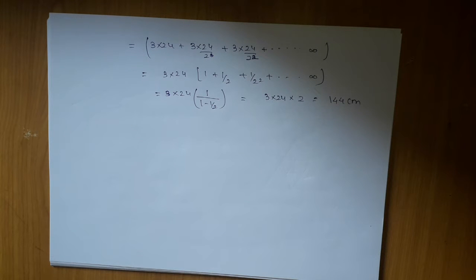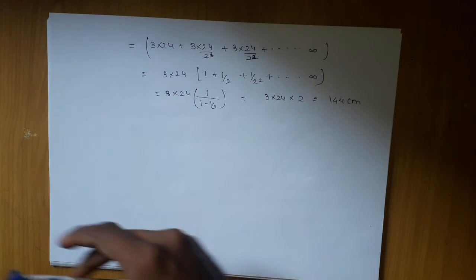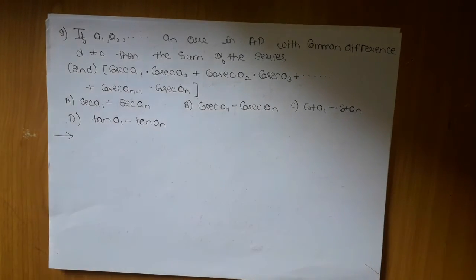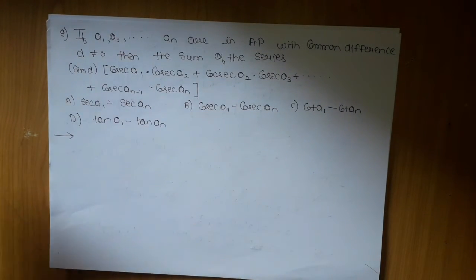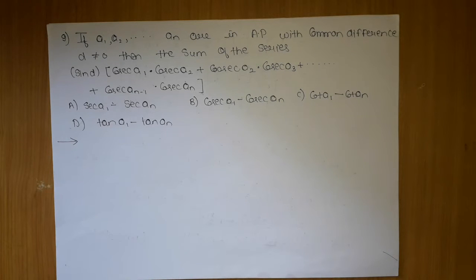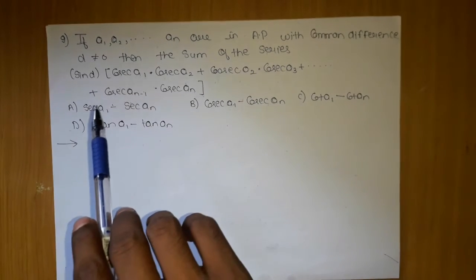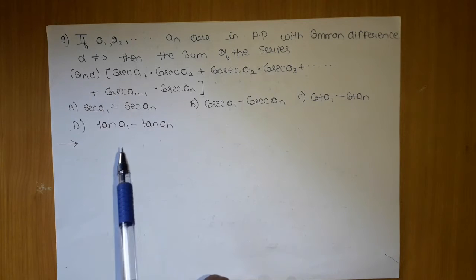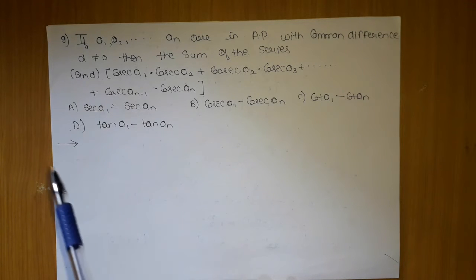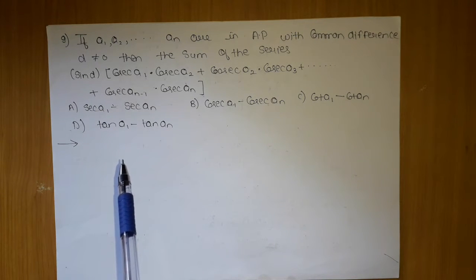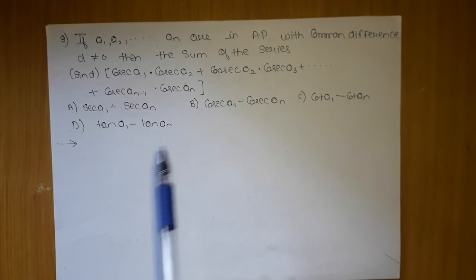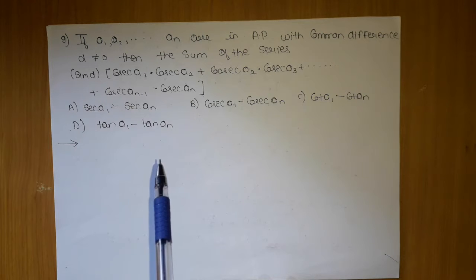The next question which we are going to tackle is the ninth question. The question is, if a1, a2, and so on till an are in AP with common difference d not equal to 0, then the sum of the series sin d into cosec a1 into cosec a2 plus cosec a2 into cosec a3 and so on till cosec a(n-1) into cosec an.